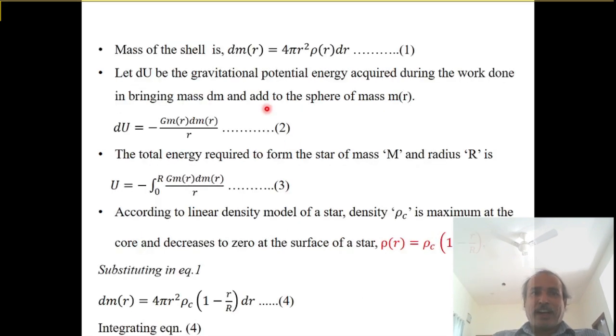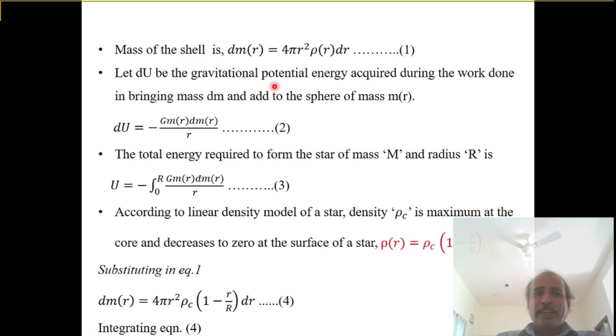Next slide: what is the mass of the shell? It can be written as density into volume. Here the volume can be written as surface area into thickness, so dm of r equals 4 pi r squared dr into rho of r. Call this equation 1.